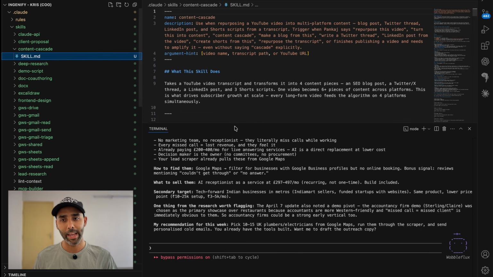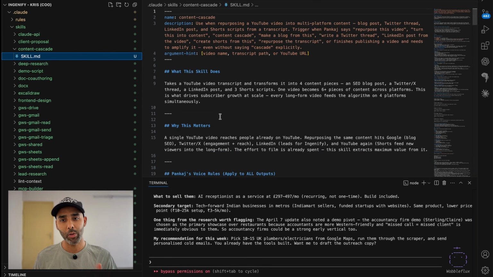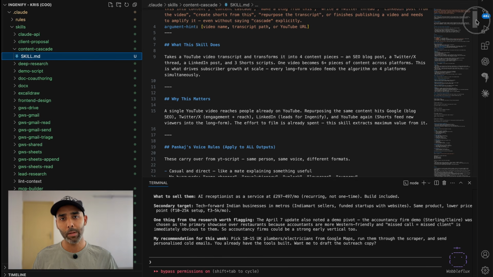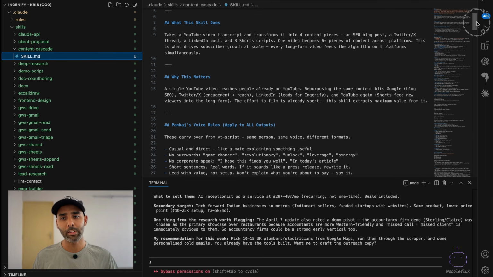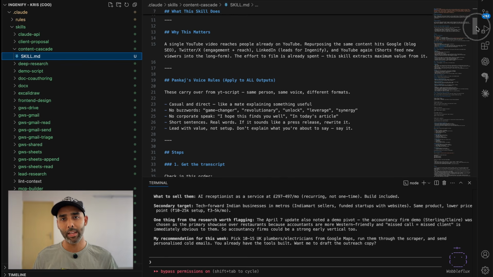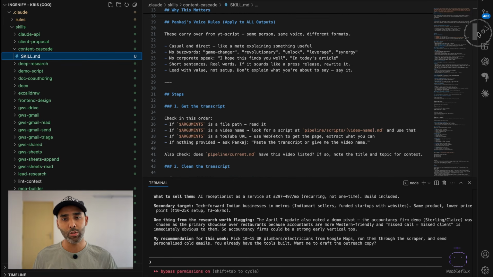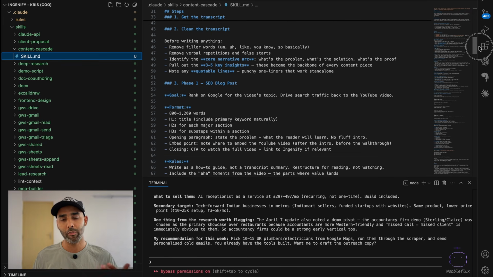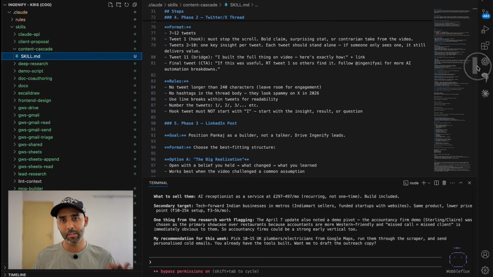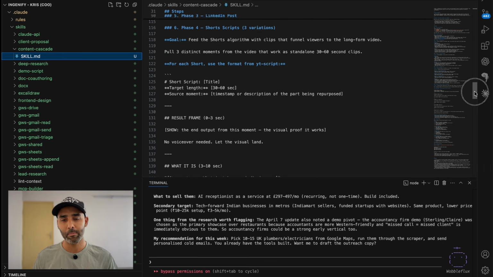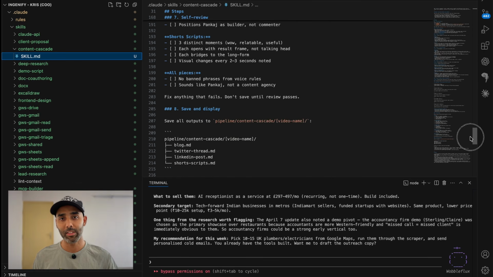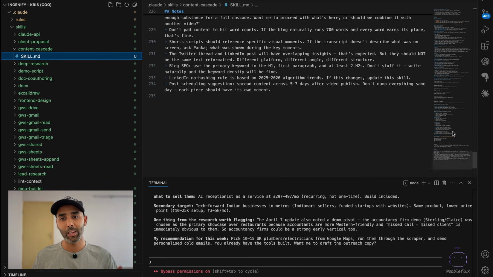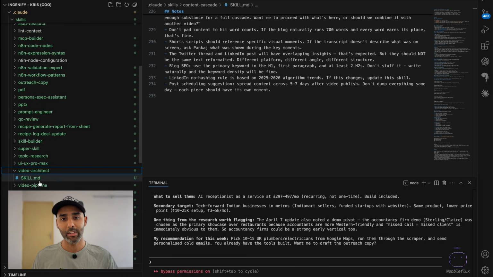Here's one called Content Cascade. When I finish a YouTube video, I type /content cascade into my terminal. Claude reads the skill file, which has all my repurposing rules, tone of voice, and format preferences, and turns my video transcript into social posts, a blog draft, and a short form video script. Every time, same process, consistent output. I didn't write a single line of code for this. I just wrote my SOP into a text file and Claude runs it.